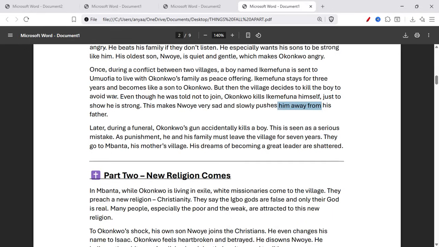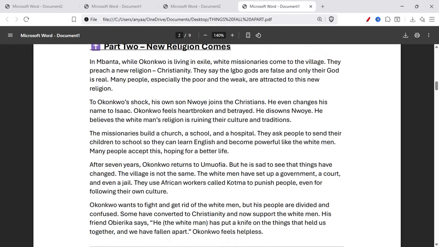Later, during a funeral, Okonkwo's gun accidentally kills a boy. This is seen as a serious mistake. As punishment, he and his family must leave the village for 7 years. They go to Mbanta, his motherland village. His dreams of becoming a great leader are shattered.